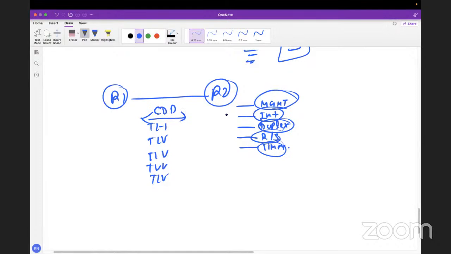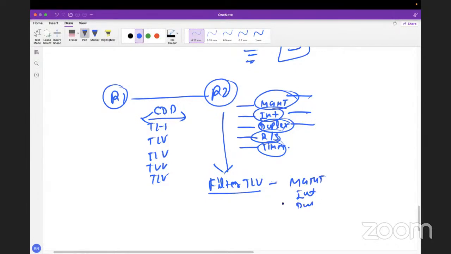What we are doing here, we are creating a filter TLV list, including 1, 2, and 3, the very first 3 TLVs, management, interface detail, and the duplex detail. And then I will say CDP and then the filter list, whatever name it has, and then I will press enter.